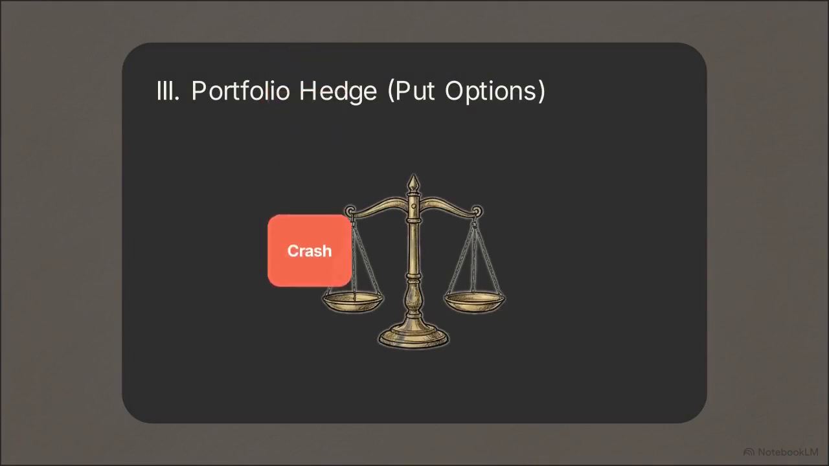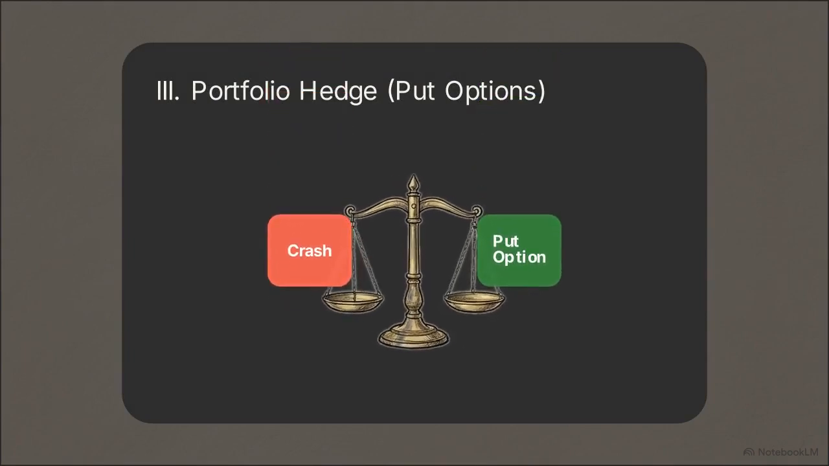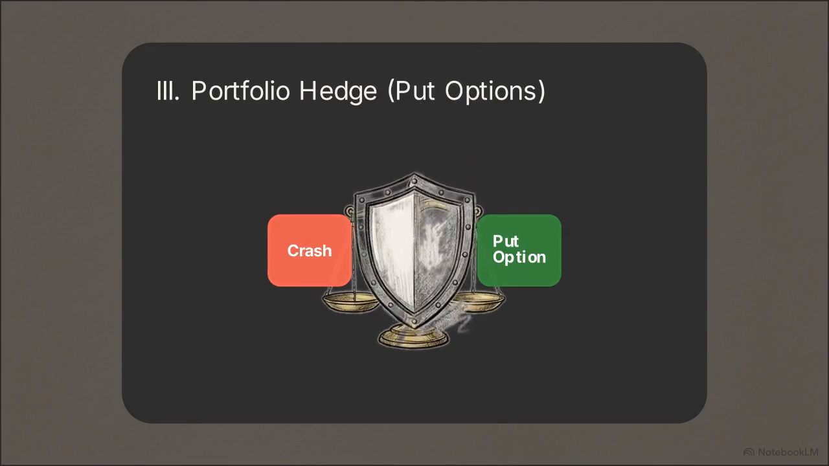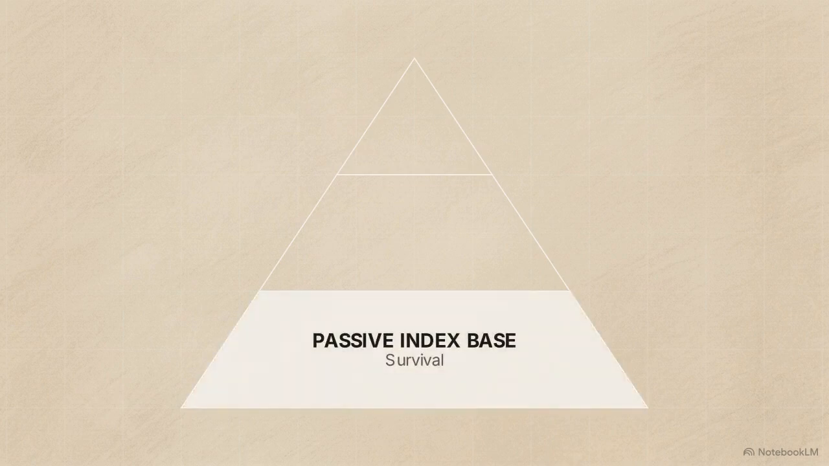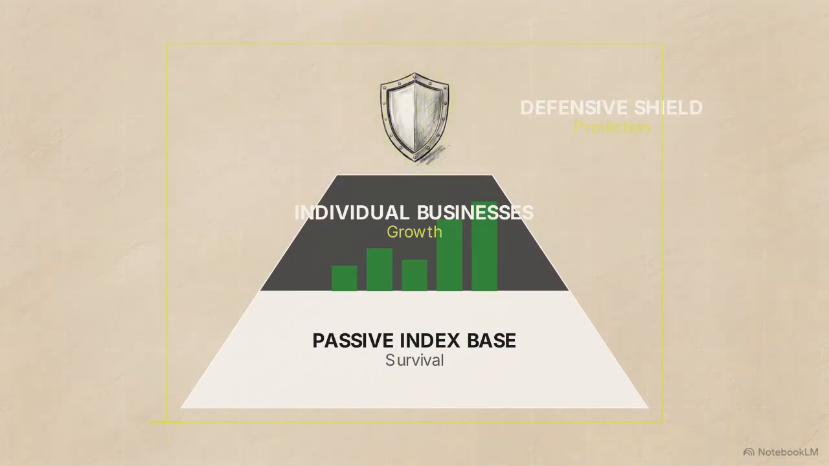Institutions also purchase put options on an index. If the market drops, the put option's value rises, acting as insurance. Together with stop-loss rules, this armor ensures a sudden crash cannot wipe out your wealth. You now have the complete architecture. It relies on a passive index base for survival, a strictly verified selection of individual businesses for growth, and a mechanical defensive shield for protection.